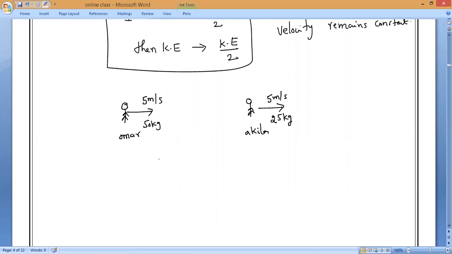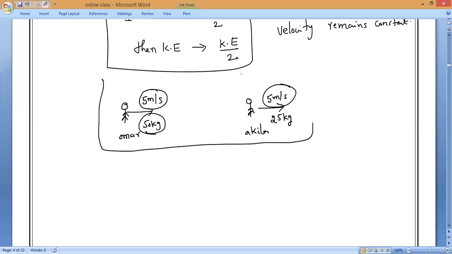So who is exerting more kinetic energy, you or Akilan? Me, sir. You are understanding. Velocity remains constant, but you are exerting more kinetic energy. Why? Your mass is more. That is what I am trying to say. When we are comparing any two bodies, the one with more mass possesses more kinetic energy. That is what you have to remember.